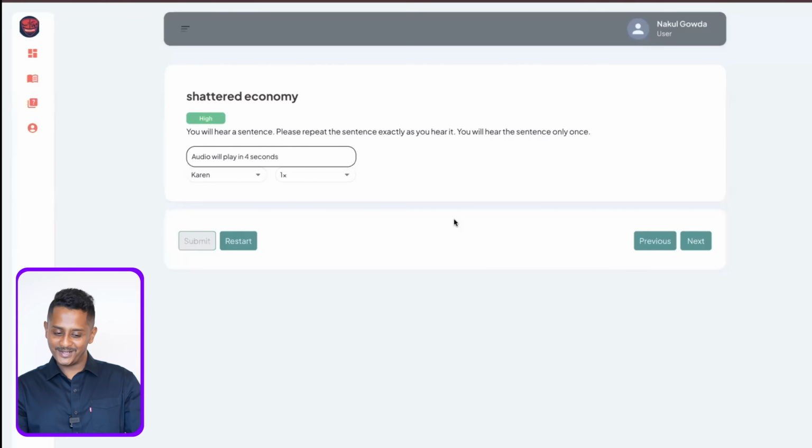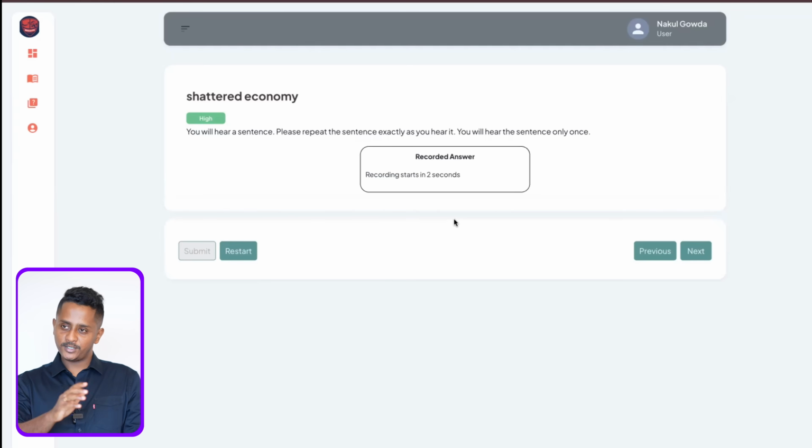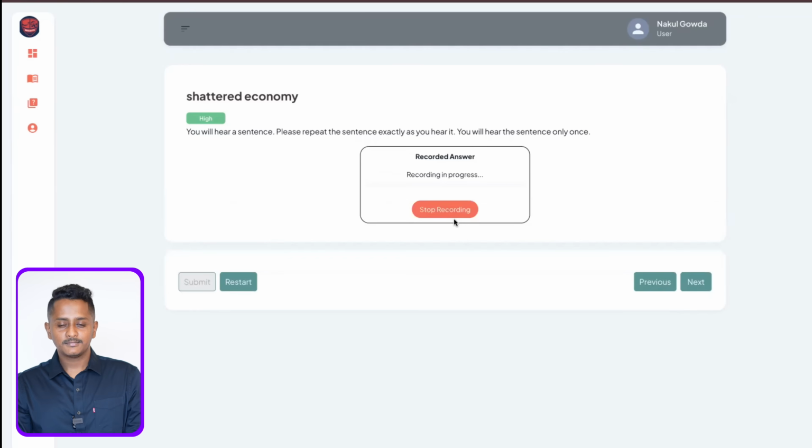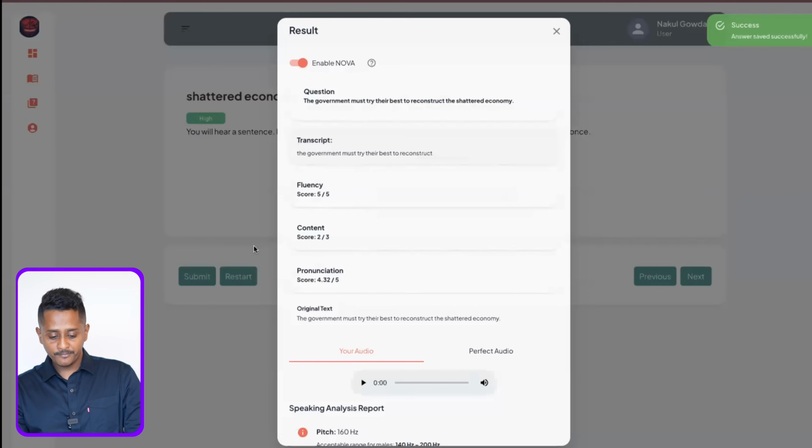We'll do some R&D today on our AI portal. The government must try their best to reconstruct the shattered economy. Government must try their best to reconstruct. The government must try their best to reconstruct the shattered economy. 3 words we have skipped. If it is above 60%, it will give 2 out of 3. Yes, it is about 60%. The government must try their best to reconstruct, whatever I'm speaking.